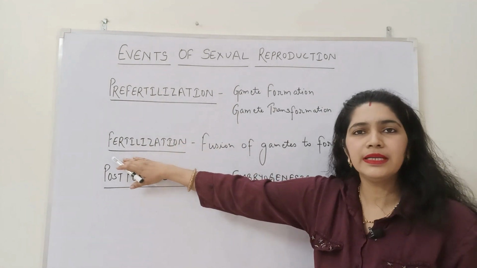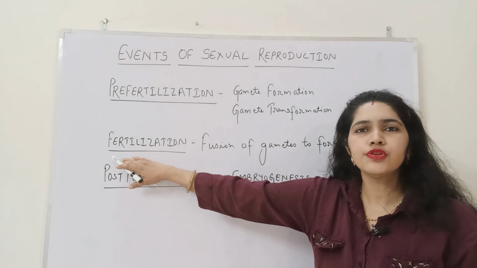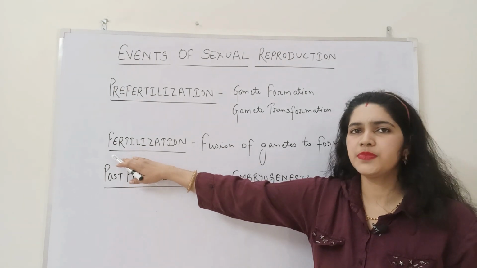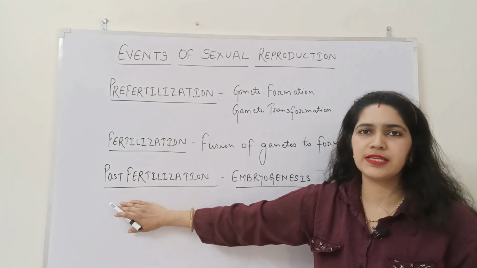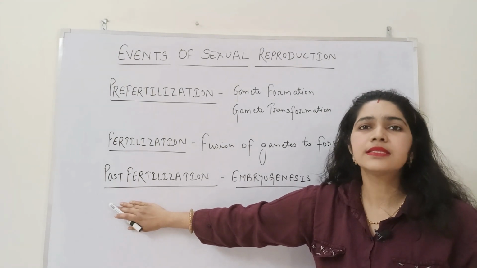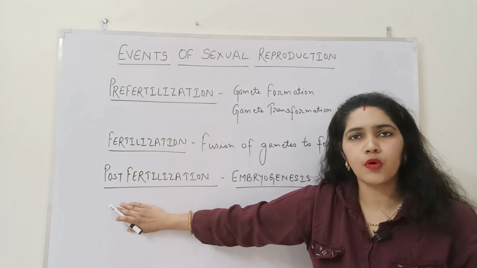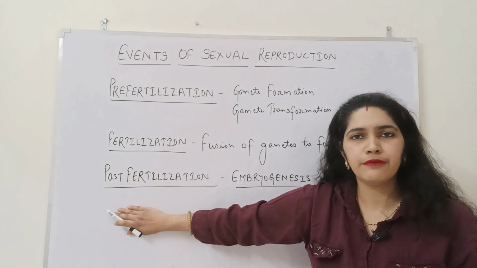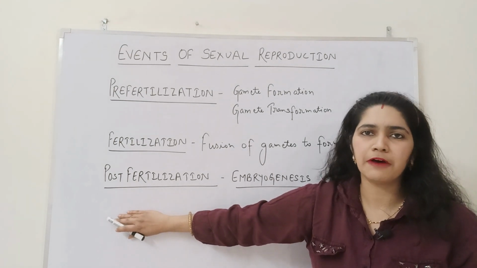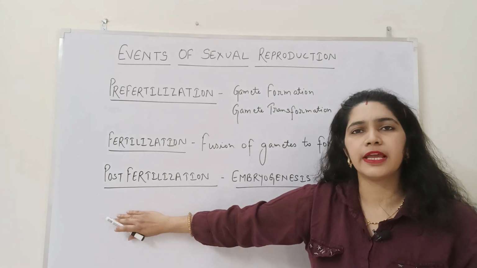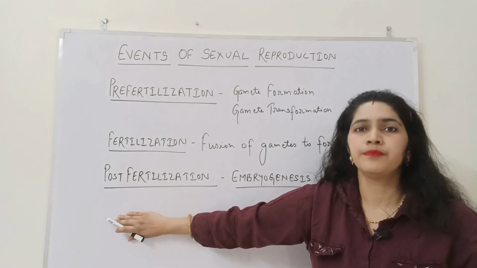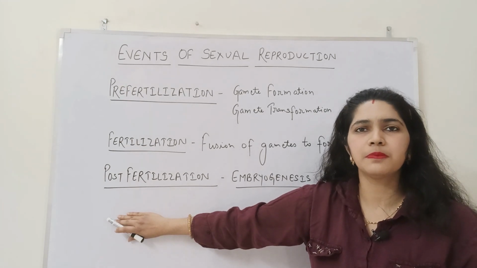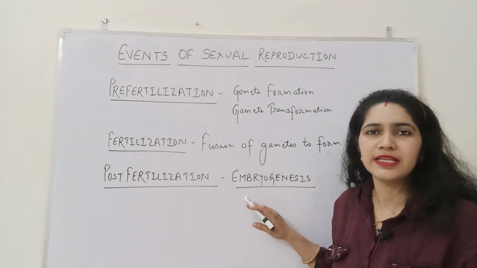Second is the fertilization event, where the fusion of gametes takes place to form zygote, and the third one is the post-fertilization event. As the name suggests, it involves all those events that take place after the formation of zygote, that is after fertilization, and this stage is marked by embryogenesis.